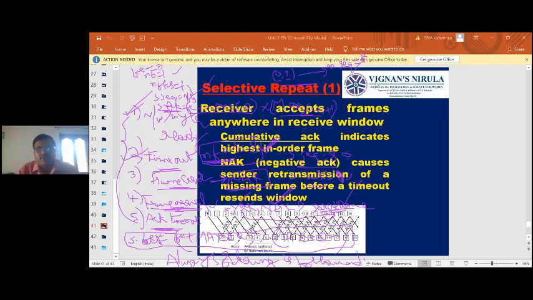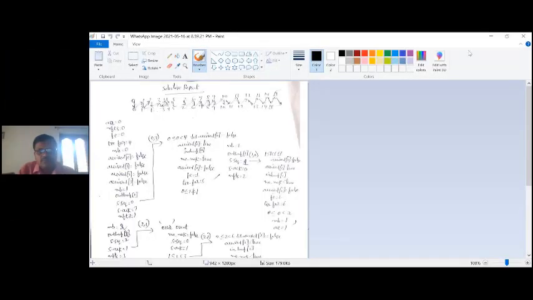Now I will share some illustration which I have done. Acknowledgement expected equal to 0, next frame to send equal to 0, frame expected equal to 0. This is the initial condition. Too far equal to 4, that means size of the window is 0, 1, 2, 3. And NB, the number of frames buffered, is 0. Initially these are the conditions.